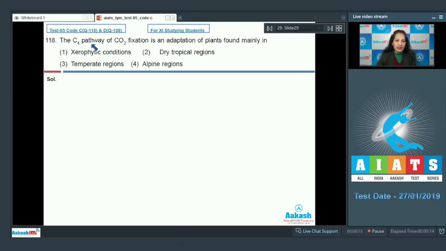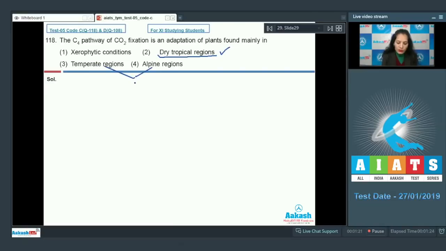Question number 118. The C4 pathway of CO2 fixation is an adaptation of plants found mainly in first option xerophytic conditions, second dry tropical regions, third temperate regions, fourth alpine regions. The C4 pathway of CO2 fixation is found in the plants which grow in dry tropical regions, because these plants have higher temperature tolerance and can better utilize the water. So this is the correct one.